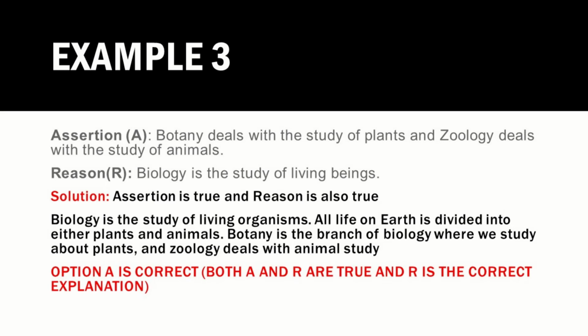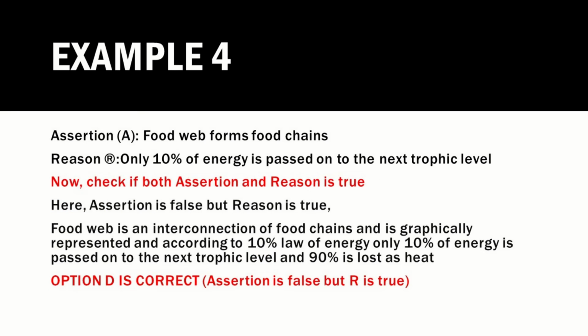Now again I have provided a very simple example for you for better understanding. The assertion says botany deals with the study of plants and zoology deals with the study of animals. And the reason provided is biology is the study of living organisms. So in this case also assertion and reason are true and reason is the correct explanation of assertion. Now bio means living organism and logy means study. So biology is the study of living organisms and botany is its branch where we study about plants, and zoology is the branch where we study about the animals.